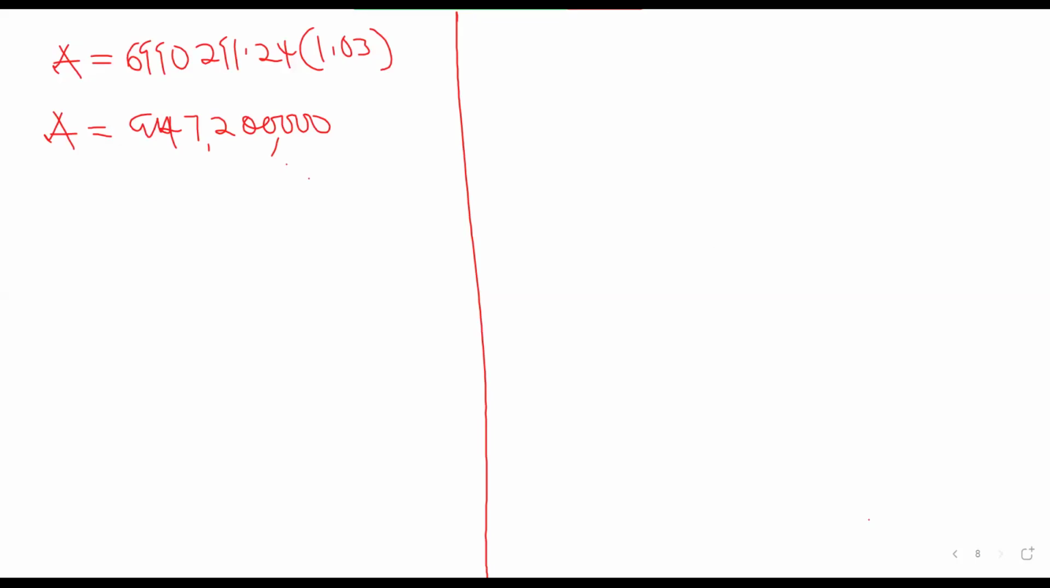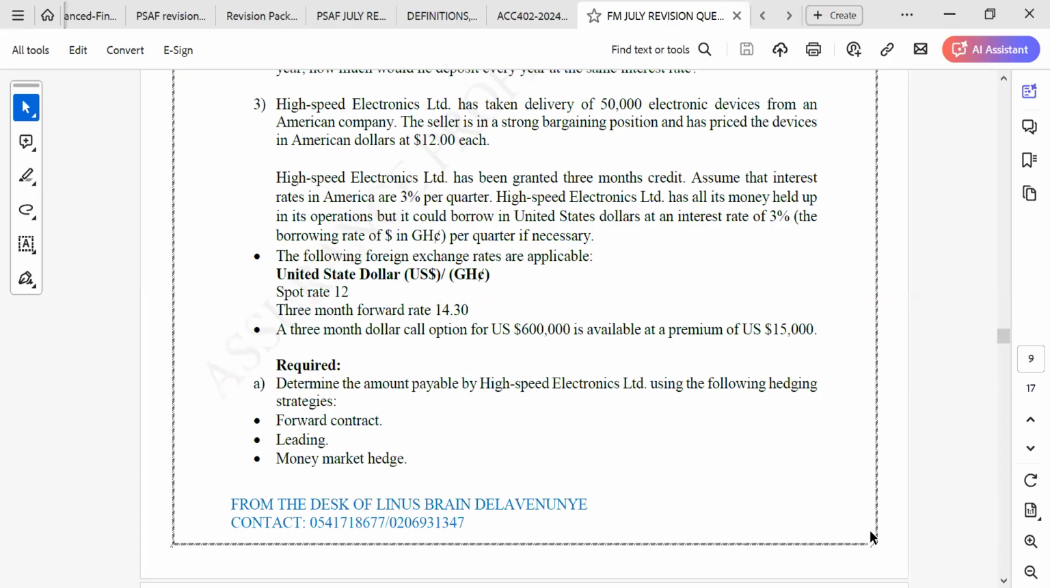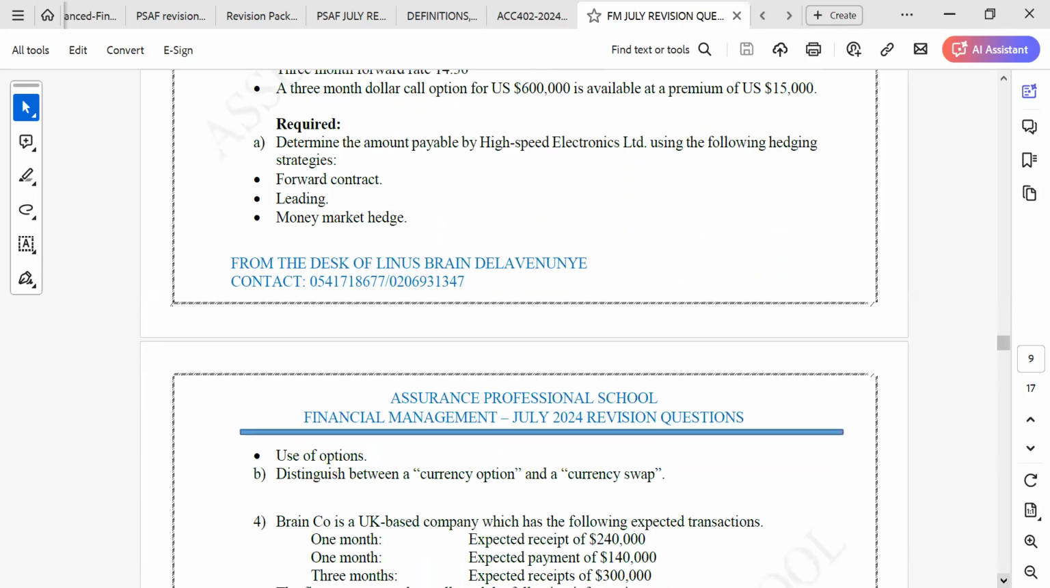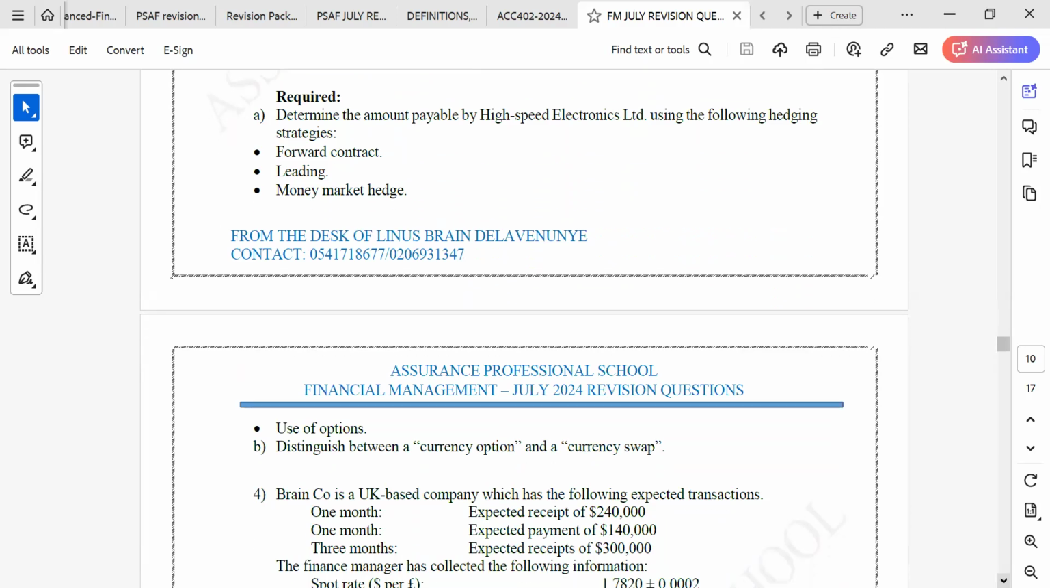So for the money market, we use borrowing and investing to do that. It's not anything difficult, you just have to understand. If you are going to be paying, you go to the bank and the bank will give you a dollar equivalent. So you bring the 999.98, or let's maintain the 7.2 million. No problem.